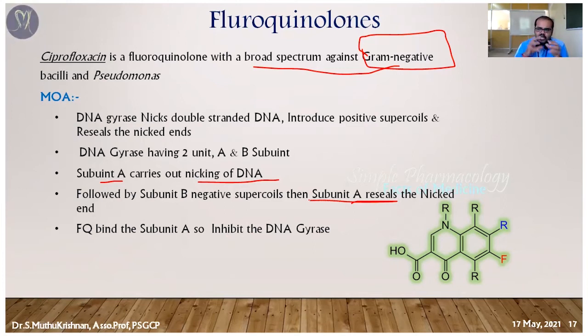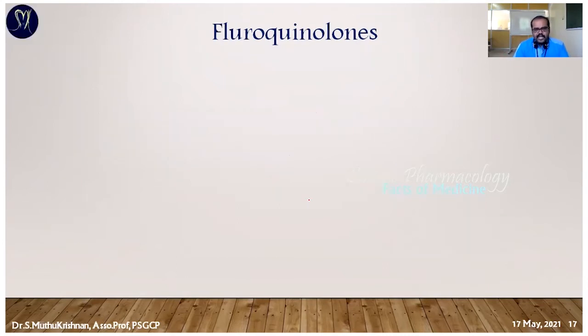So our drug, ciprofloxacin, is going to specifically bind on the subunit A. Because of that, the nicking and sealing is going to be affected. Negative supercoiling is never going to form. So due to the positive supercoiling, the DNA replication is going to stop. The cell cycle is going to be prevented. So the bacteria is going to die. That's the mechanism described.